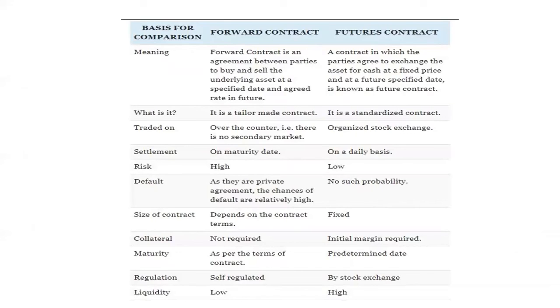Now from this chart everything will become clear. For the meaning, we have discussed it, so I will not discuss it again. What is it? Forward contract is a tailor-made contract. Then future contract is a standardized contract. Then forward is traded over the counter. That is, there is no secondary market involved in case of forward contract.